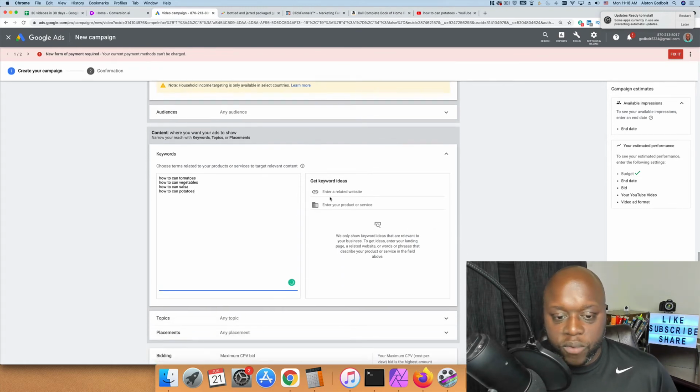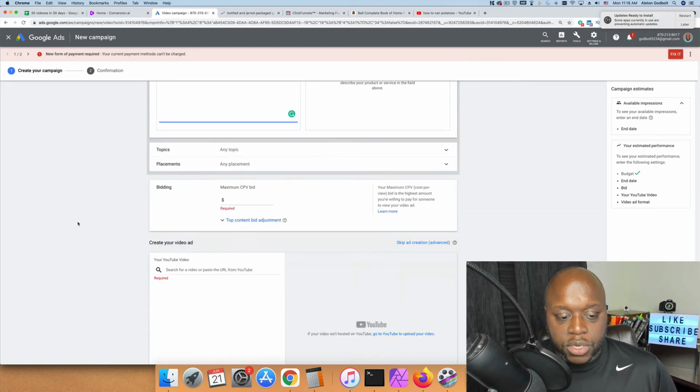Another option is if we know of websites that are creating content around canning meat or canning vegetables, we could put that right in there and use some of those keywords as well. So what we're going to do is put in our average cost per view, and we're going to put that at 10 cents. This is the amount of money that we are willing to spend on a view. What I recommend is you start off relatively low, and then you can always adjust it over time. Most likely you're going to get a fair amount of views at 10 cents.